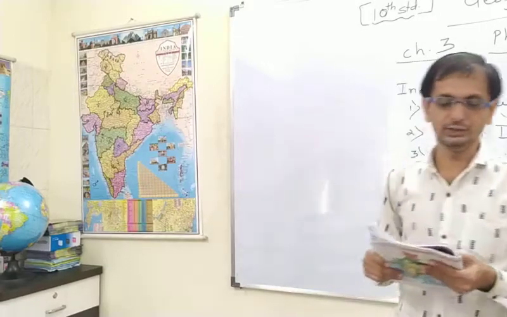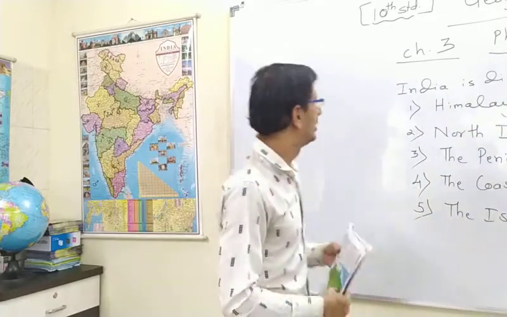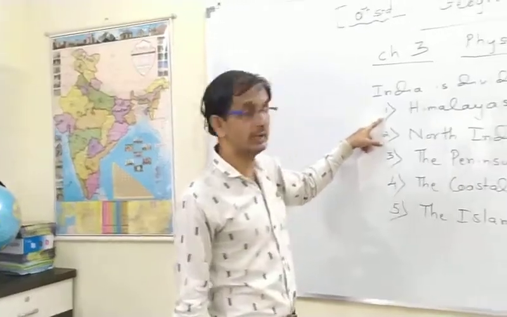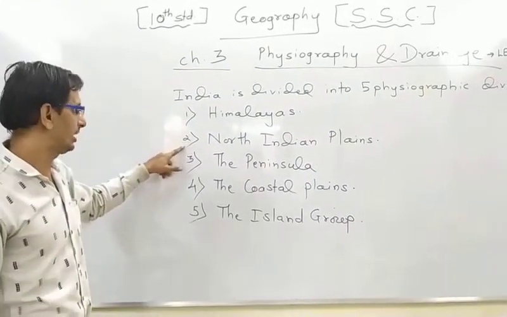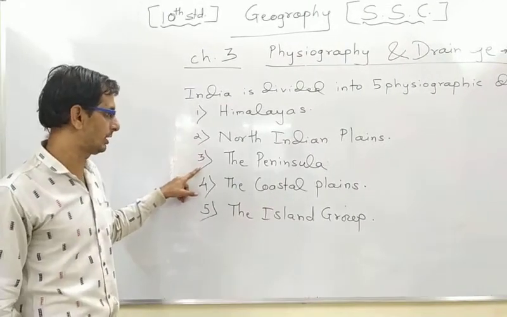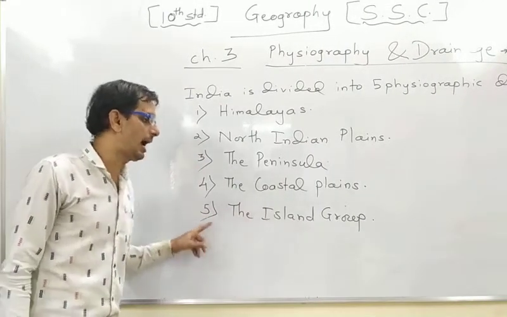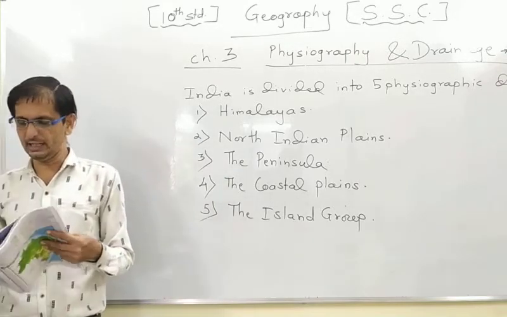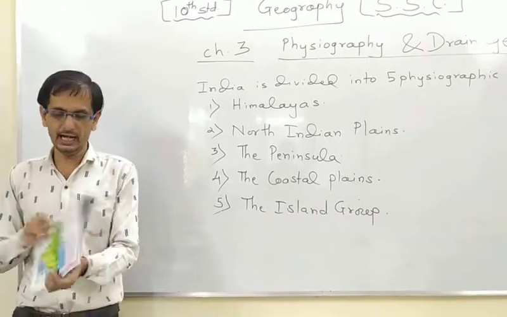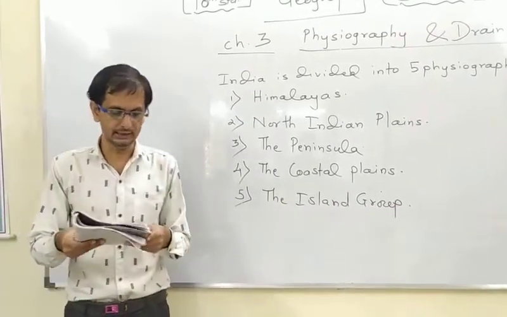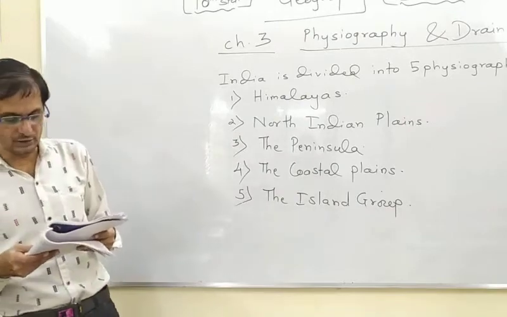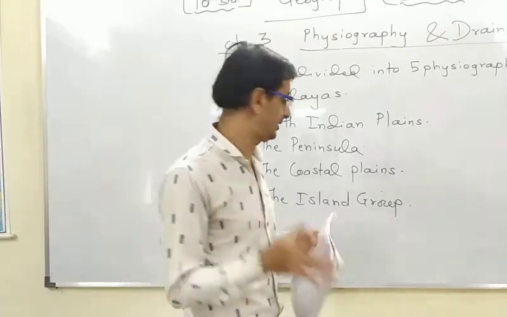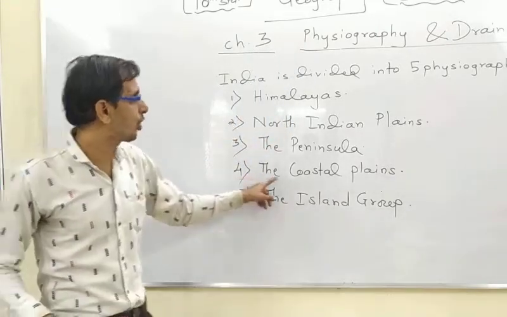Now, this is about India. In India, we have five geographic regions. First one is the Himalaya, the foremost and most important. Second, the North Indian plains. Third, the peninsula, then the coastal plains, and the islands. Here they haven't given the full explanation regarding the coastal plain. Go to page number 17, fourth point, the coastal plain.